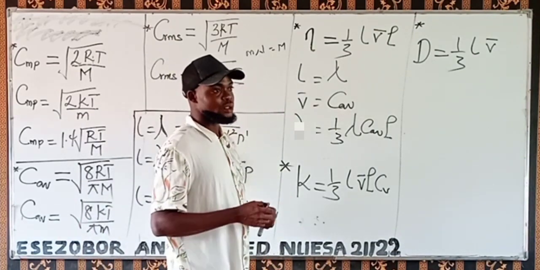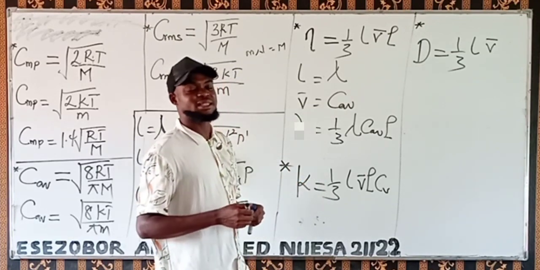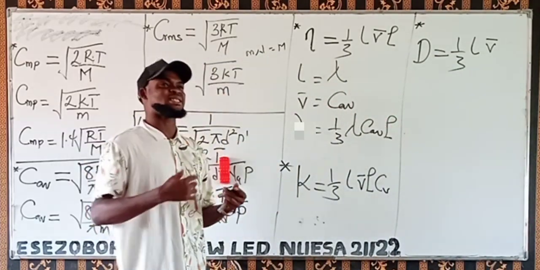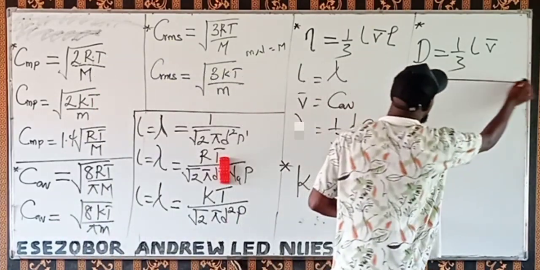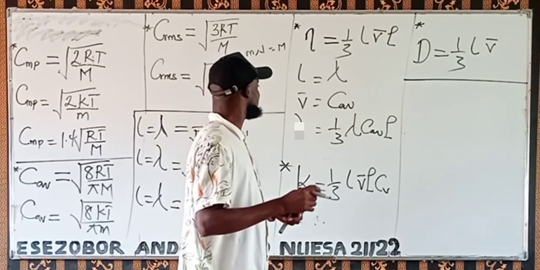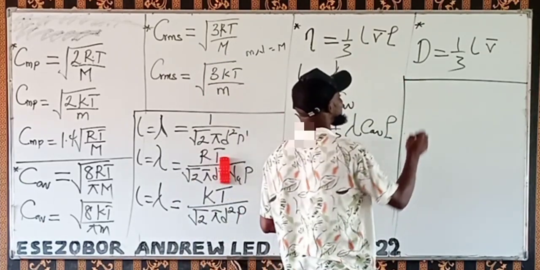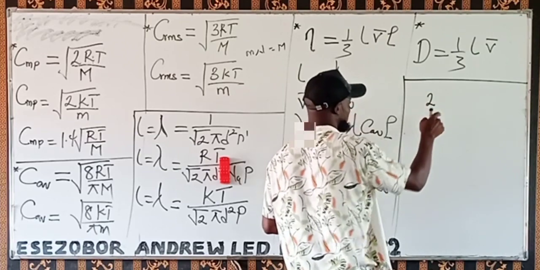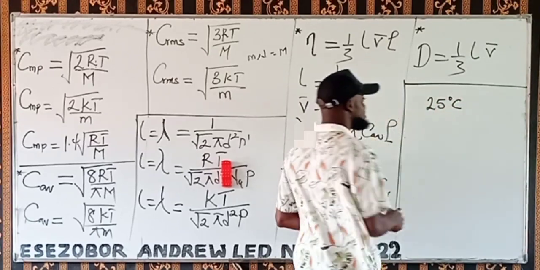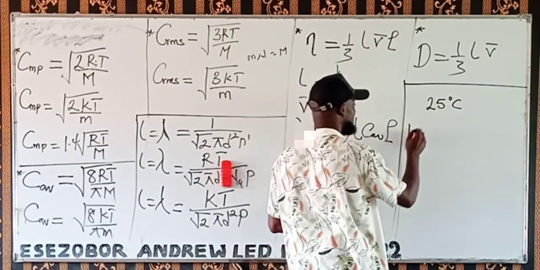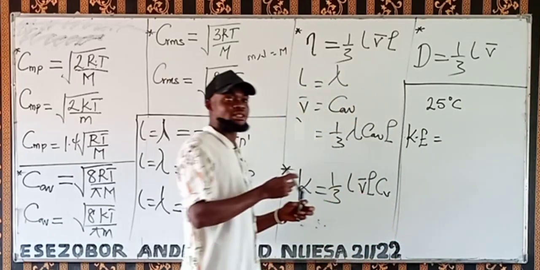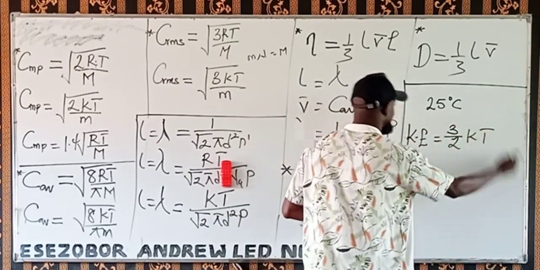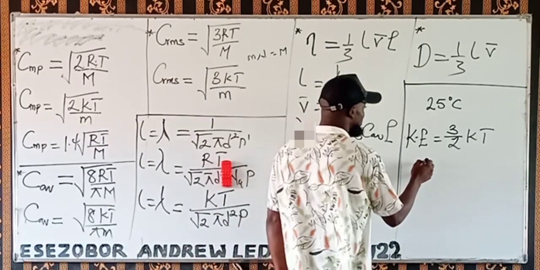Now let's look at questions. Question 1: obtain the average translational kinetic energy of a gas molecule at a temperature of 25 degrees Celsius. Remember, the average translational kinetic energy is 3/2 kT.